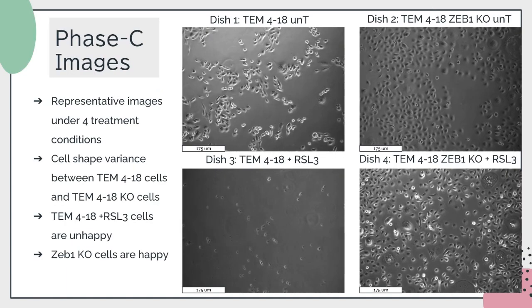So here are our representative phase contrast 20x images of our 4 treatment conditions. As expected, we see that the cell shape is a little more variable in the mesenchymal cells than the reverted epithelial knockout cells. We also see that the mesenchymal cells treated with RSL3 are very unhappy. They are small in size and abundance. We also see that both the treated and untreated epithelial knockout cells are happy and abundant, which is expected because both of them are the reverted epithelial cell type and neither of them should be sensitive to ferroptosis.